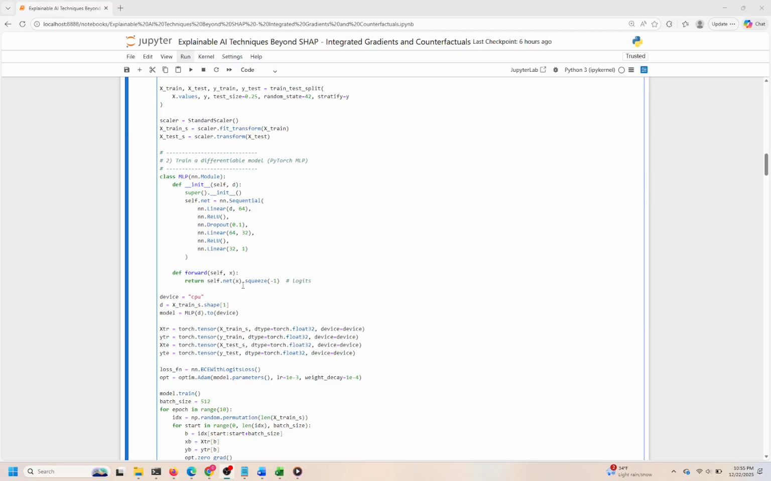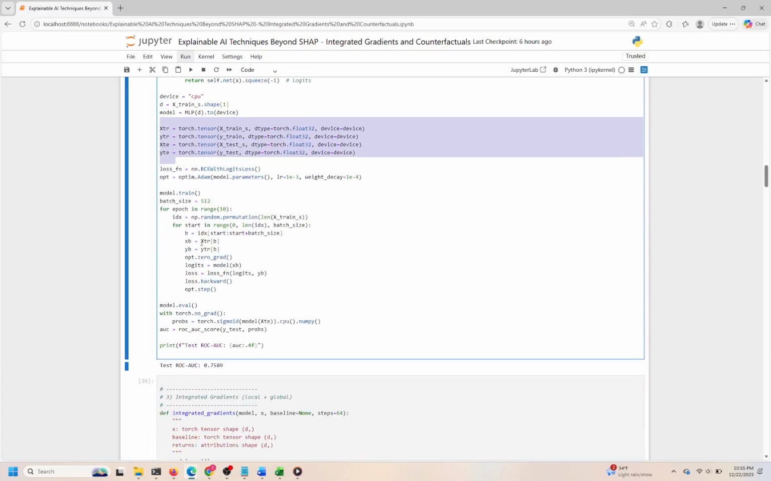We prepare the data tensors for PyTorch by converting the standardized NumPy arrays into float32 tensors on the specified device, which is CPU in this case. The target labels are also converted to float tensors to match the expected input for the binary cross-entropy loss function. This preparation ensures compatibility between data and model during training.